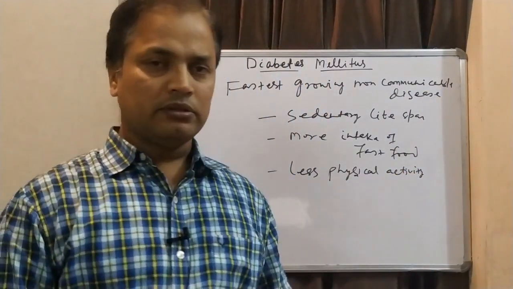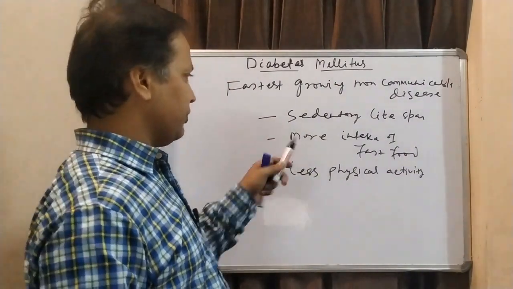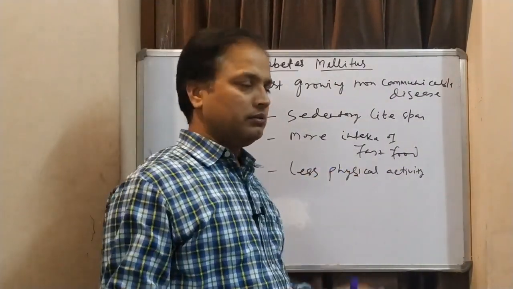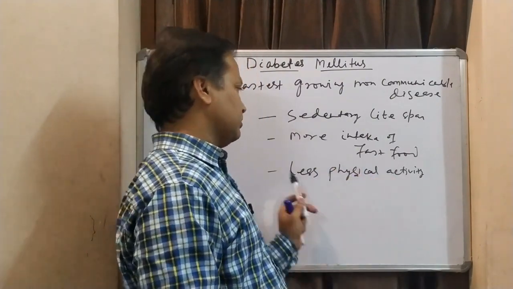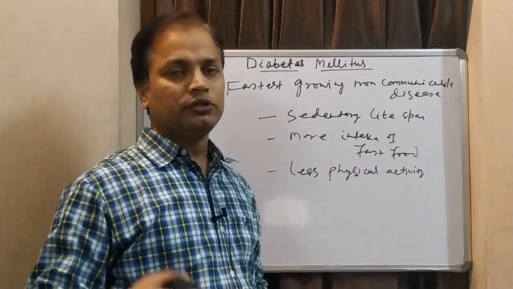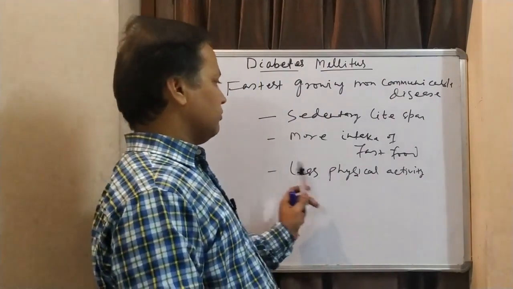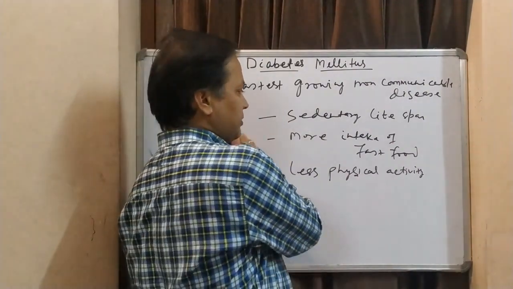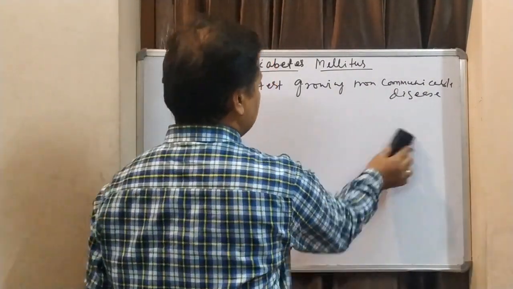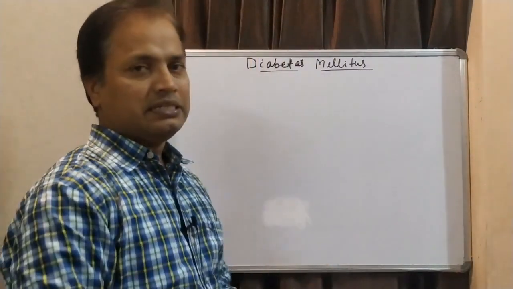Earlier we were not eating much fast food, but now we have moved towards it. We use computers, laptops, and online shopping, so we do very little physical activity. Less physical activity, a sedentary lifestyle and more intake of fast foods are important reasons why diabetes mellitus is more prevalent in Asian countries.